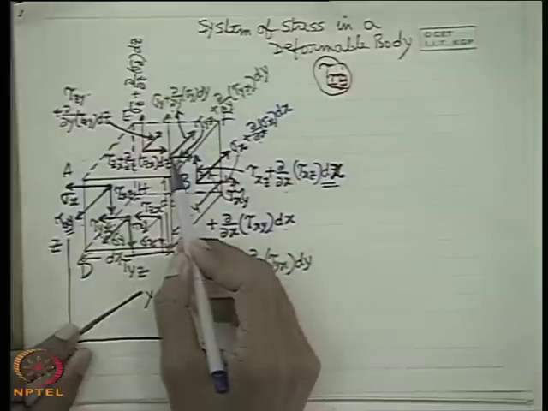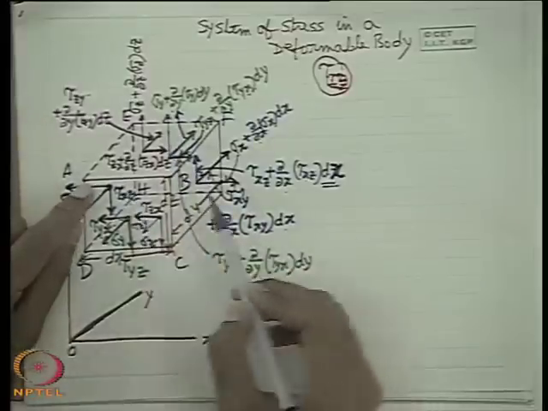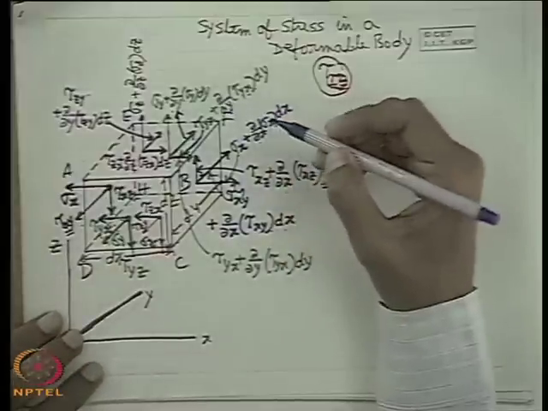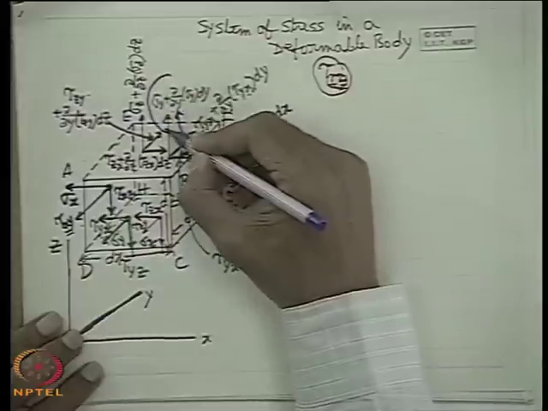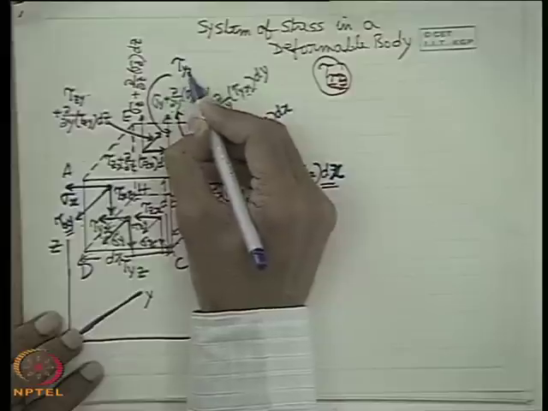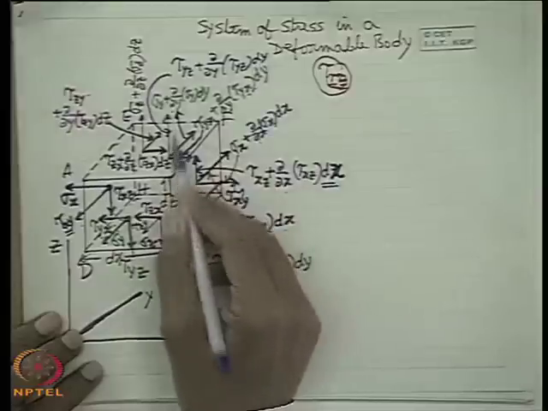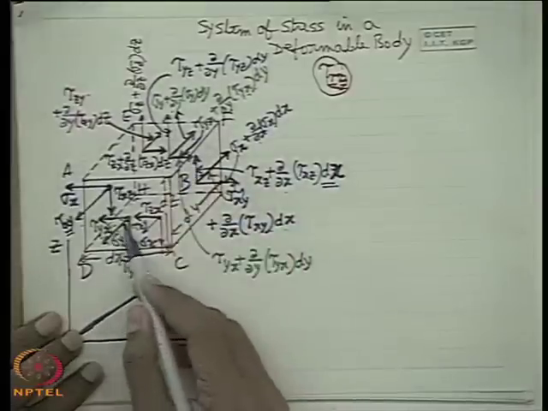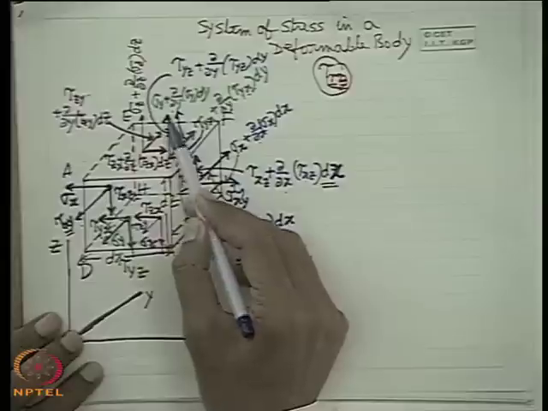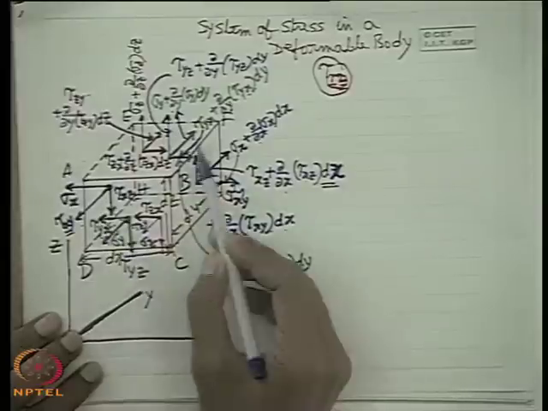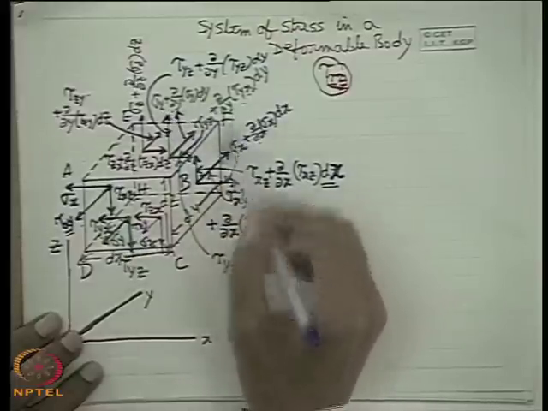Well, and this is tau yz. Have I written tau yz? No, it is not written, so you can write this one: tau yz plus del y of tau yz dy. So these three stress components, the normal stress and the shear stresses, appear like this. This is tau yz, this is tau yx, and this is sigma y. This is an incremental change.